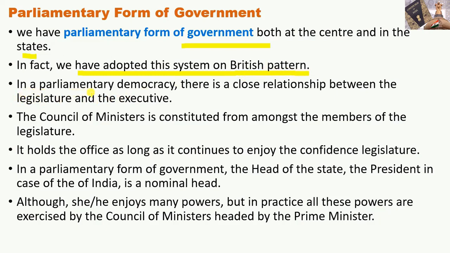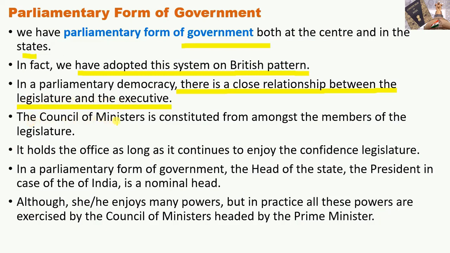In a parliamentary democracy, there is a close relationship between the legislature and the executive. Legislature means, as you students know, the leaders who are there to form rules and laws. And executives are those people who implement those rules and laws.